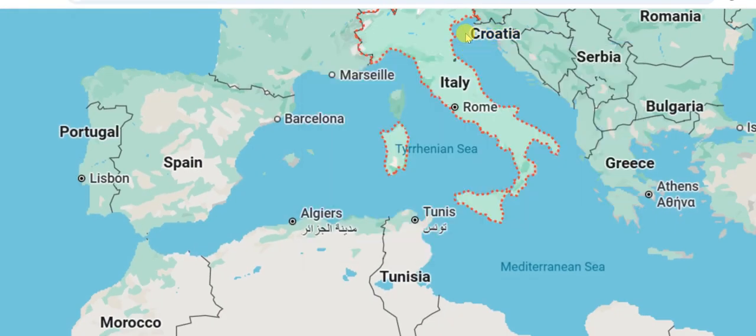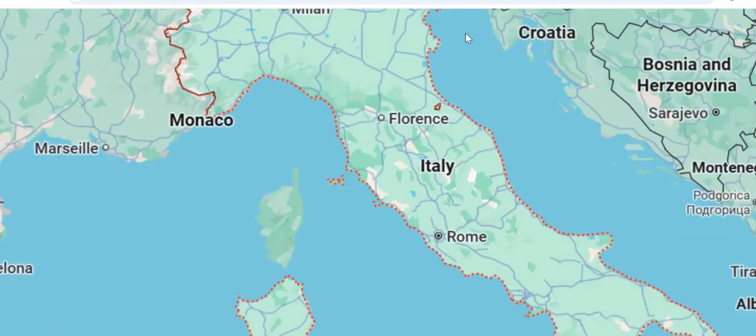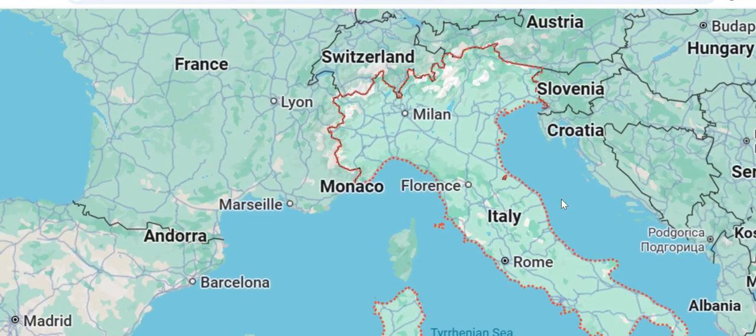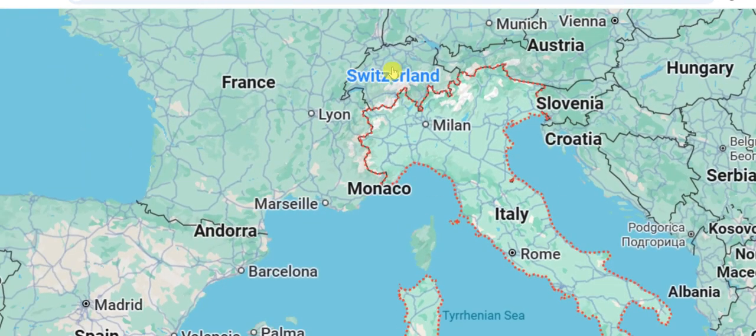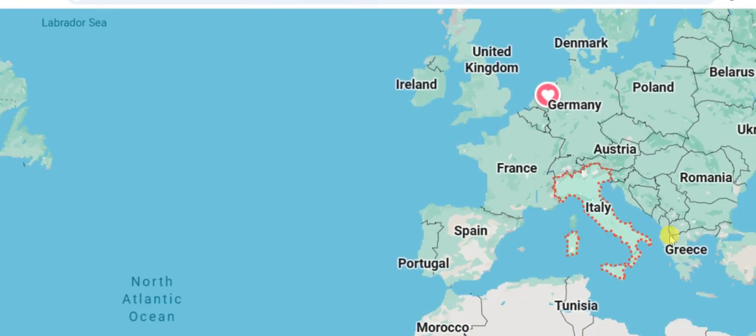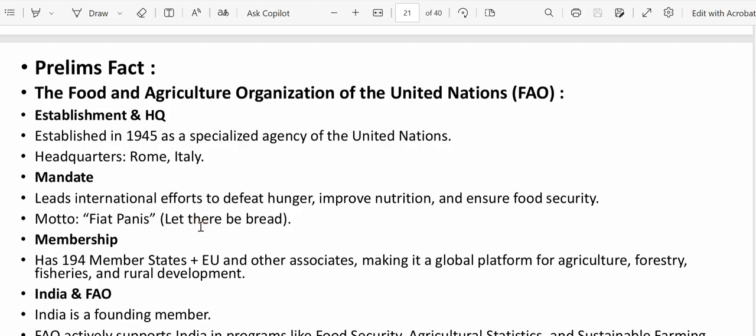We have Croatia, which is also important in terms of UPSC. You also need to know that one. This is the Adriatic Sea. Now, one most attractive tourist destination is Switzerland. So if you reach Italy, you can easily go to Switzerland. So this is the thing. This is just a technique to remember, I use that one. So this is about Italy, and next we'll go ahead with the next item.